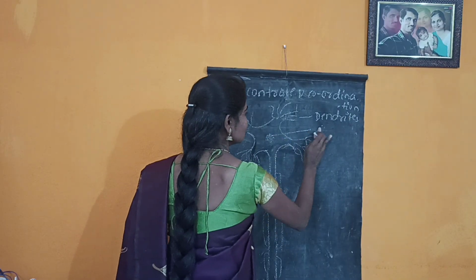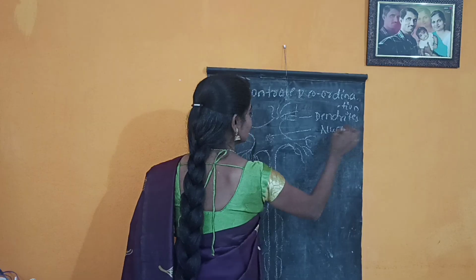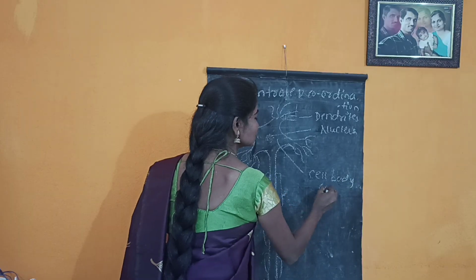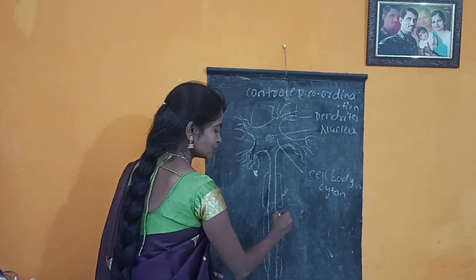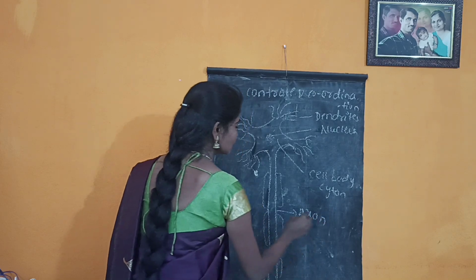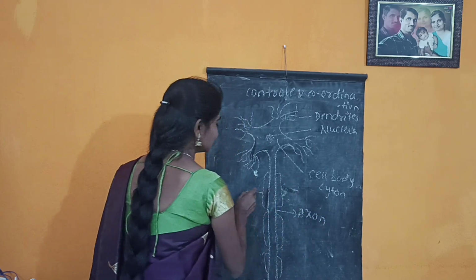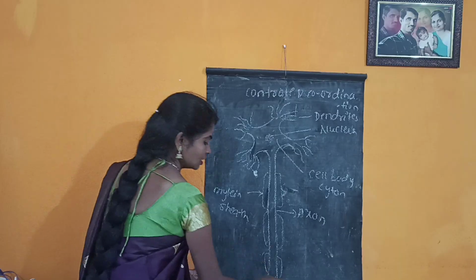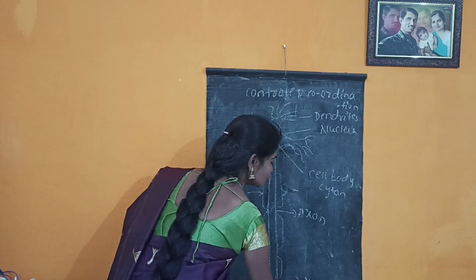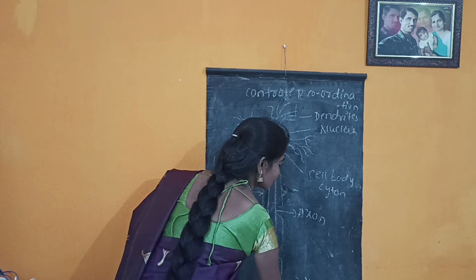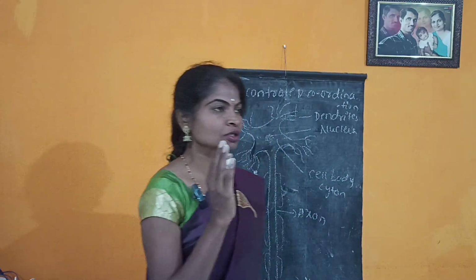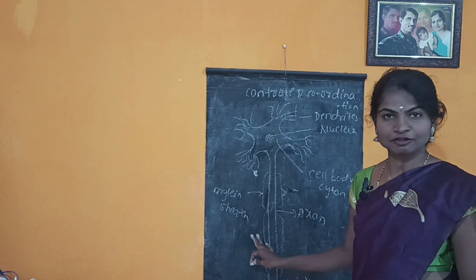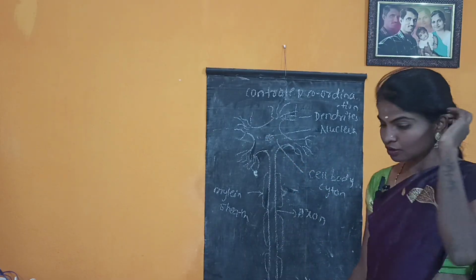This is a nucleus, and this open space is called the cell body, or you can call it the cyton. This tube-like structure is called the axon. This covering is called the myelin sheath. This is a nerve ending, or you can call it a neuron ending. How will the message transfer from the sensory organ to the neuron? This is a kind of neuron. These are the different parts of a neuron.